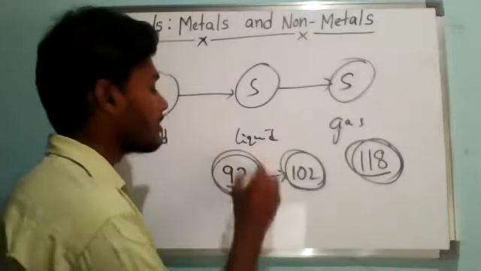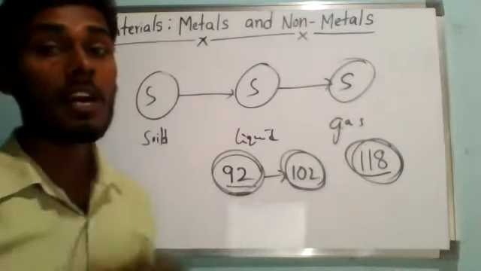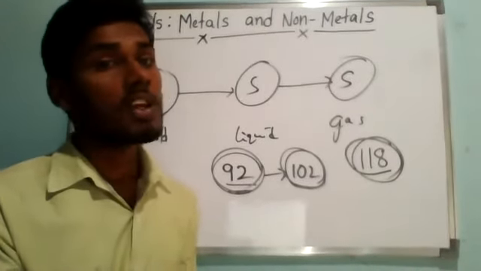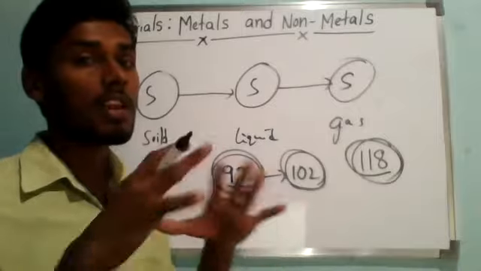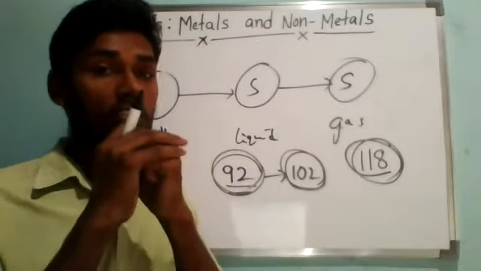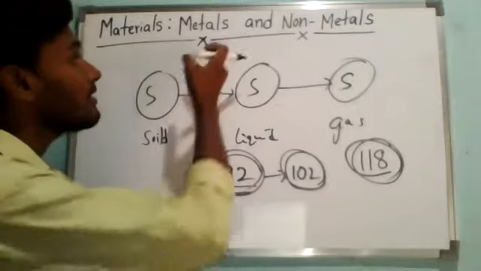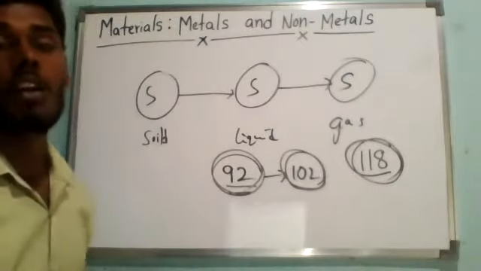Out of the 92 naturally occurring elements known to us, now all these elements are classified. In this chapter, the classification of elements is in terms of two categories, that is metals and non-metals.